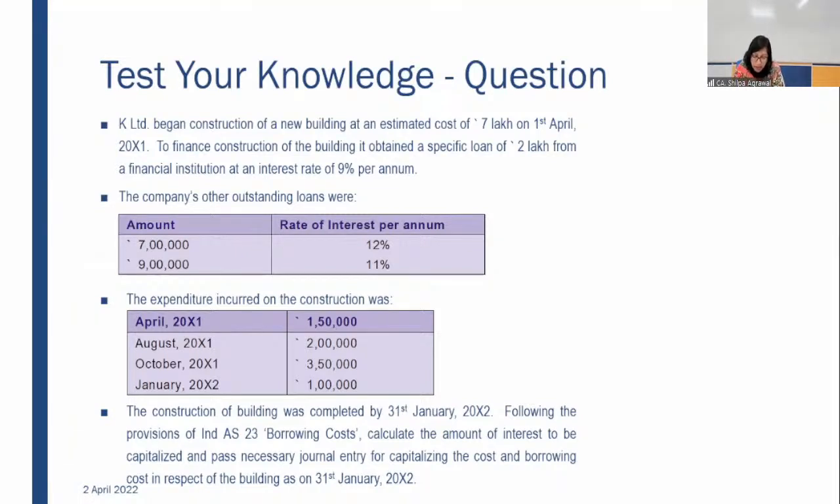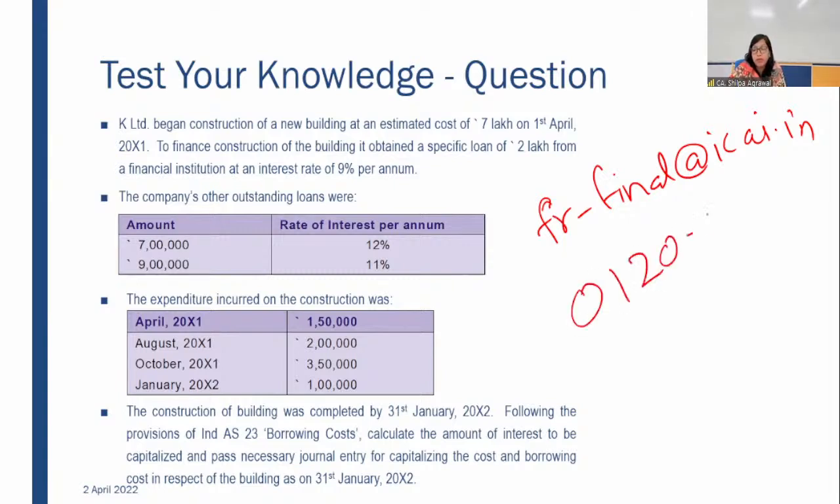I'll be giving my personal mail ID, par-final@icai.in. On this mail ID, you can ask me this question. In case you are finding any problem in solving this question, you ask me, I'll be replying to you. You can even call me on this number for this question. 0120 is the STD code, 3045916. This is my direct landline number.